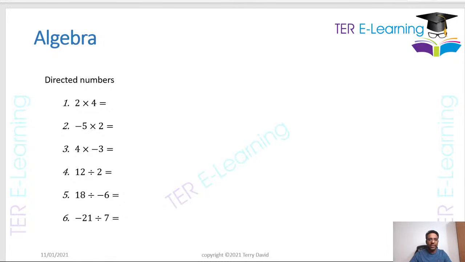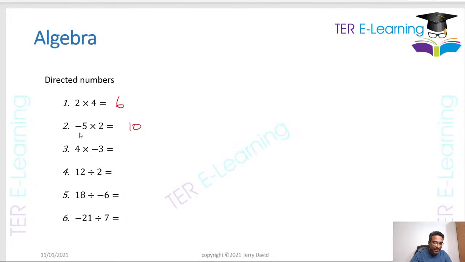When it comes to directed numbers, we need to know some things about multiplication as well, especially when we have numbers that have a sign in front of them. So the first one here, 2 multiplied by 4, that's simply going to give me 8, right? I'm multiplying two positive numbers. My answer is going to be positive. If I have to work this out, minus 5 multiplied by 2, that is the same as saying 5 2s are 10, right?